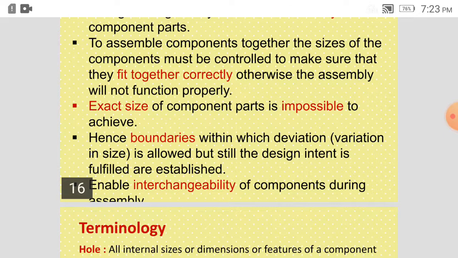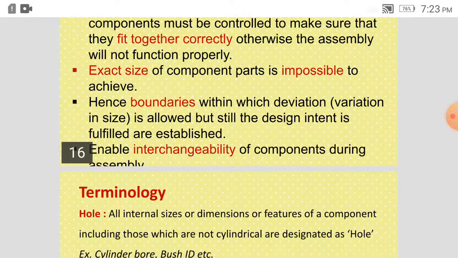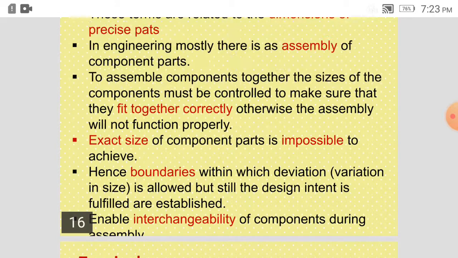The variation will always be there, and there are many reasons for it, which we have already seen. But the exact size of the component is impossible to produce. Hence, boundaries within which deviation is allowed, while the design intent is still fulfilled, are established to enable interchangeability of components during assembly. What is interchangeability? We'll see that in detail, because we'll have to look at the interchangeability concept.